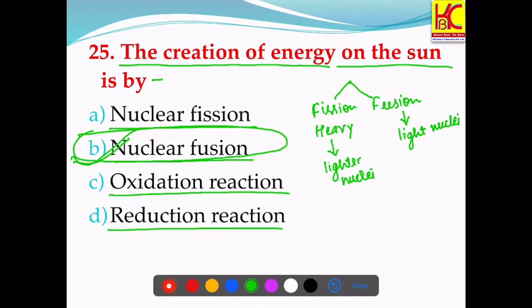Light nuclei combine to form a heavy one. Like in the sun, hydrogen nuclei combine to form helium nuclei along with the release of energy. So nuclear fusion is the source of energy in the sun.